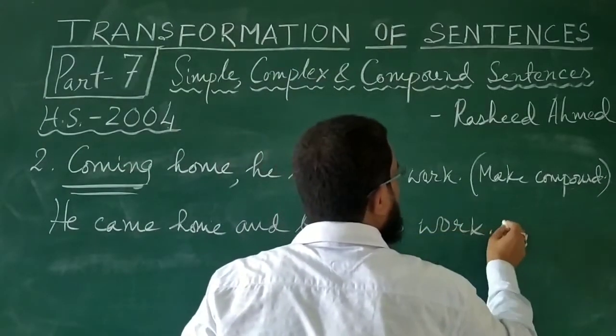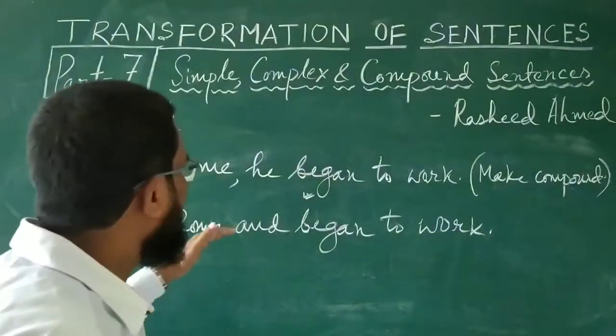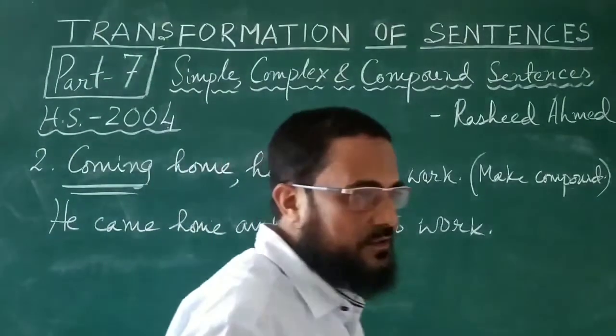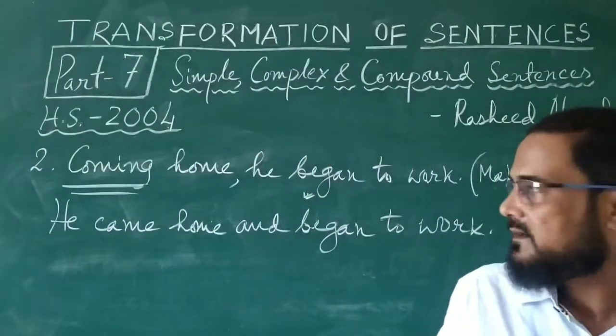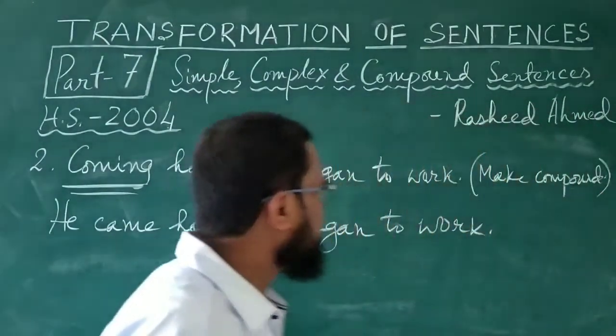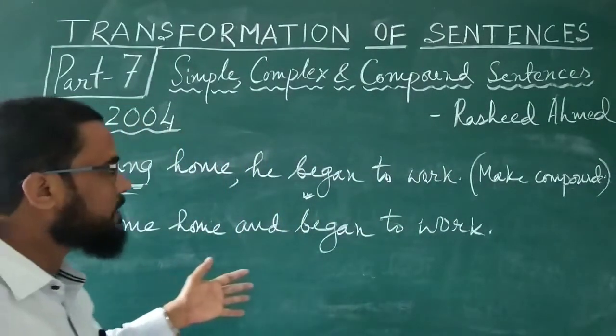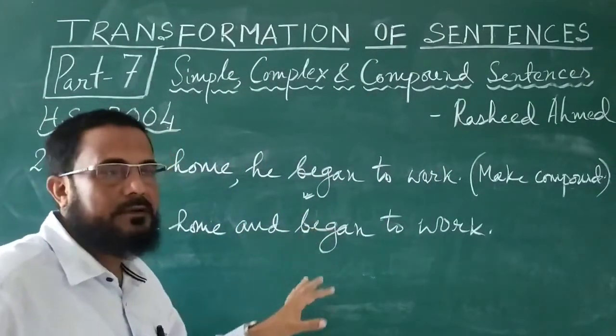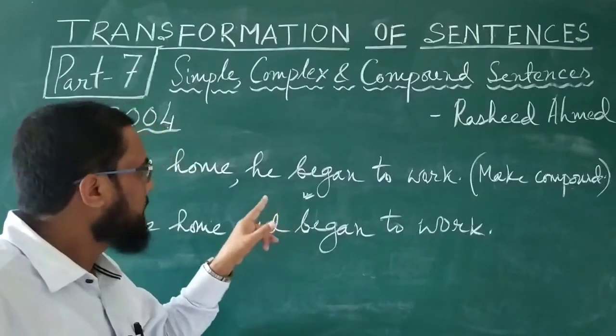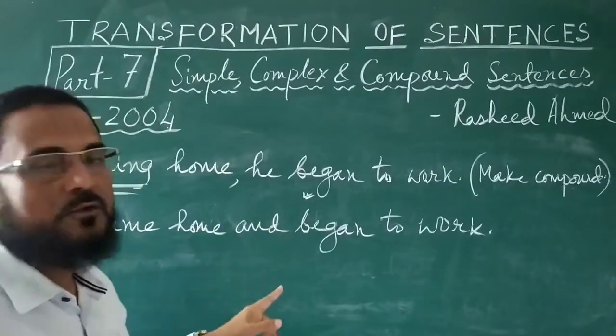He came home and began to work. This is the answer. "Coming home, he began to work" is complex, and the answer that you are required to write is to make it compound. Compound: He came home and began to work. This is the answer. But if you want to change it into complex also, you can do that also.